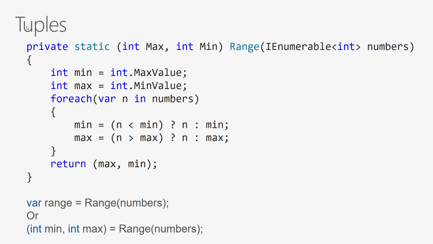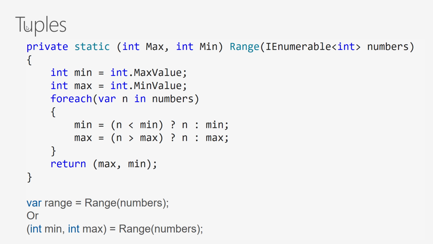Here's just a few of them here, which is the brand new tuple support. So being able to actually output multiple values instead of a single type. So I can say this is int max, min. I can create them in this return statement for max, min. And then I can actually say that this is the range, or I can actually return min max in this little variable type.